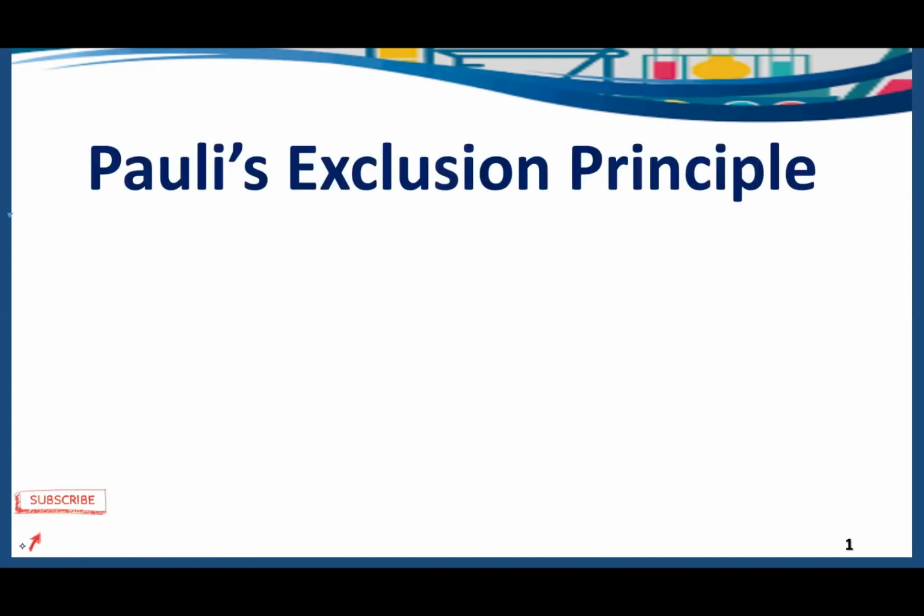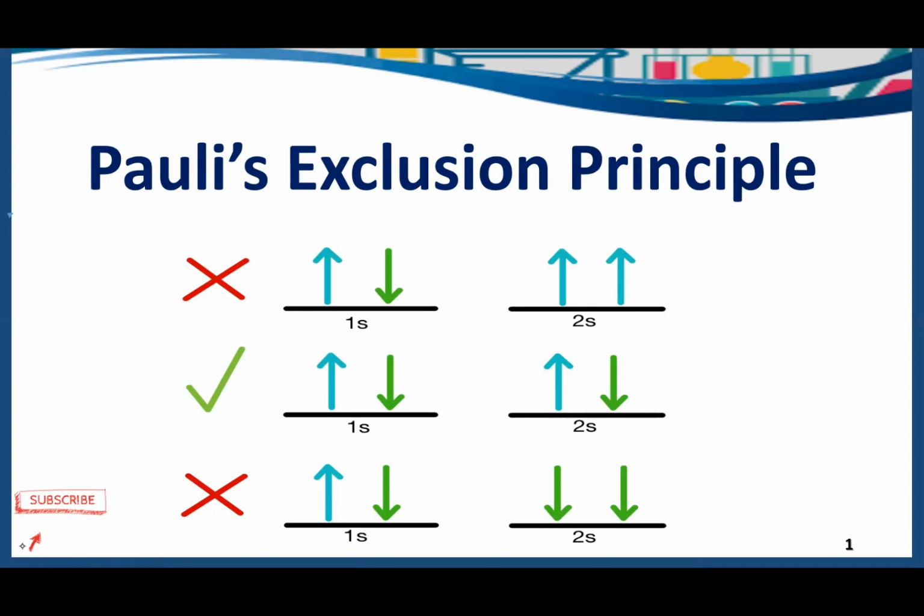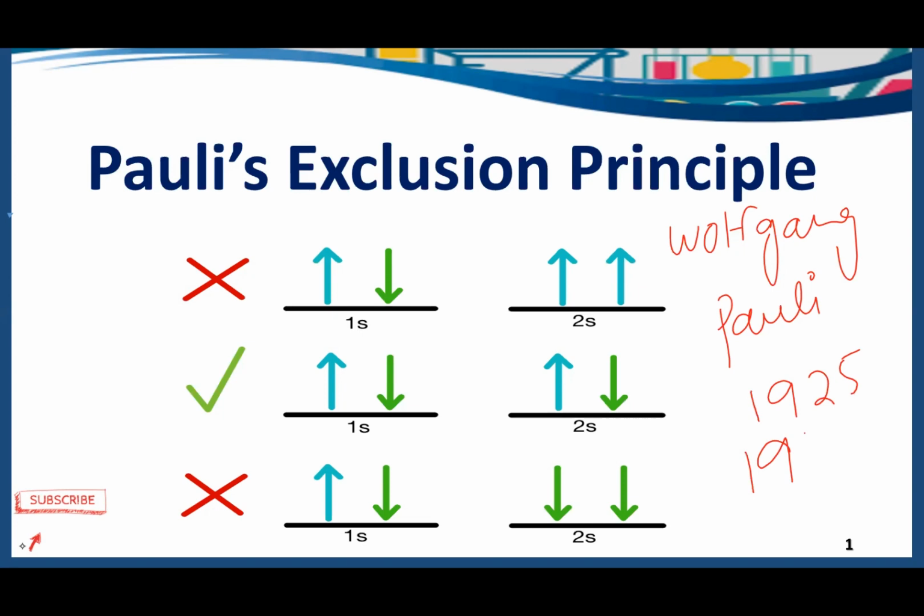Today we are talking about Pauli's exclusion principle. Pauli's exclusion principle was given by an Austrian physicist named Wolfgang Pauli in the year 1925. Later on, Wolfgang Pauli was awarded the Nobel Prize in the year 1945 for the discovery of Pauli's exclusion principle. So now a question arises, why are we doing Pauli's exclusion principle in today's lecture?